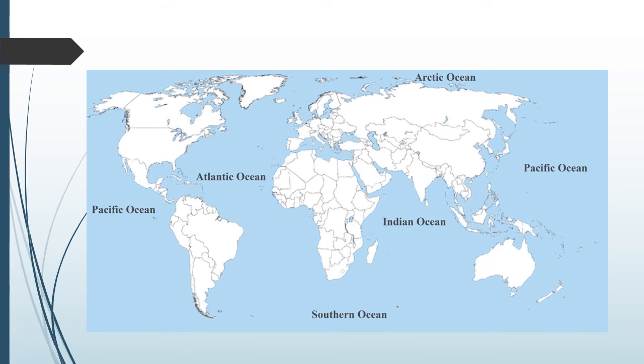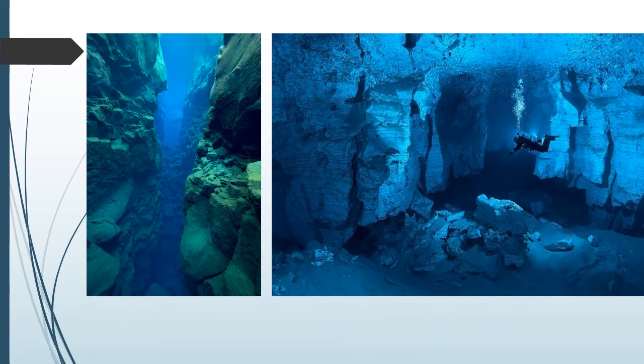Oceans on the earth are very deep and huge. There are 10 to 11 kilometer deep valleys at the bottom. Now students, I hope you know what valleys are. So 10 to 11 kilometer deep valleys are there at the bottom of these oceans. They are so deep that they even have such kinds of valleys.